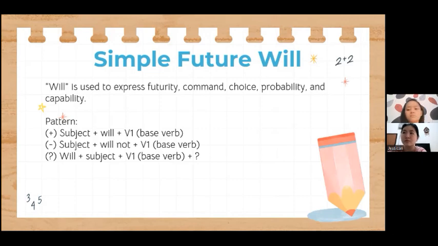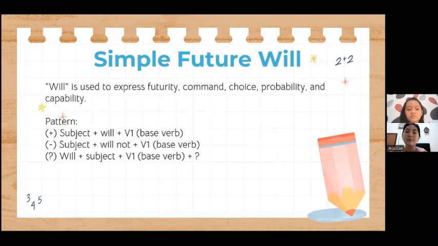Why not verb 2 or verb 3? Well, verb 2 is the simple past, which is used for past time. We are talking about will, which is the future tense, so we cannot use will with verb 2 or verb 3. You cannot say, for example, I will wrote this novel right now. It is totally wrong. It should be: I will write this novel right now.